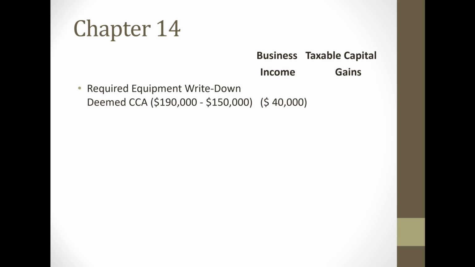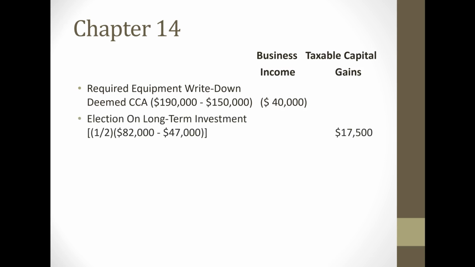And so in the CCA class, we have UCC of 190. We subtract the fair market value. We want to bring it down to 150. That difference of 40,000 is going to be deemed CCA. So that's going to basically be a reduction to the business income.